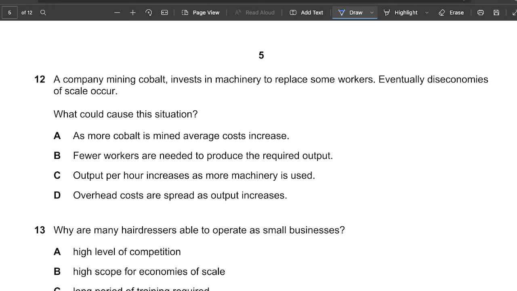Okay, a company mining cobalt, why can I not write? Okay, sorry, it's lagging a bit.